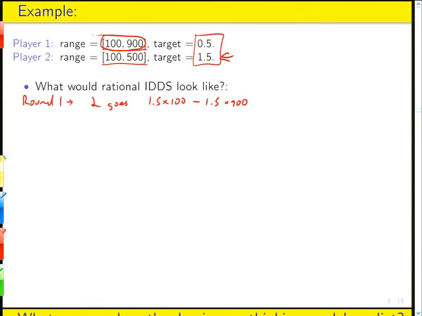So here's what happens, right? This is 150, this is 1350, but they can't go above 500. Okay? So their range becomes 150 to 500. Right? So anything below 150 is strictly dominated by anything above 150. Okay? So that's one round of iterative deletion of dominated strategies for player 2.